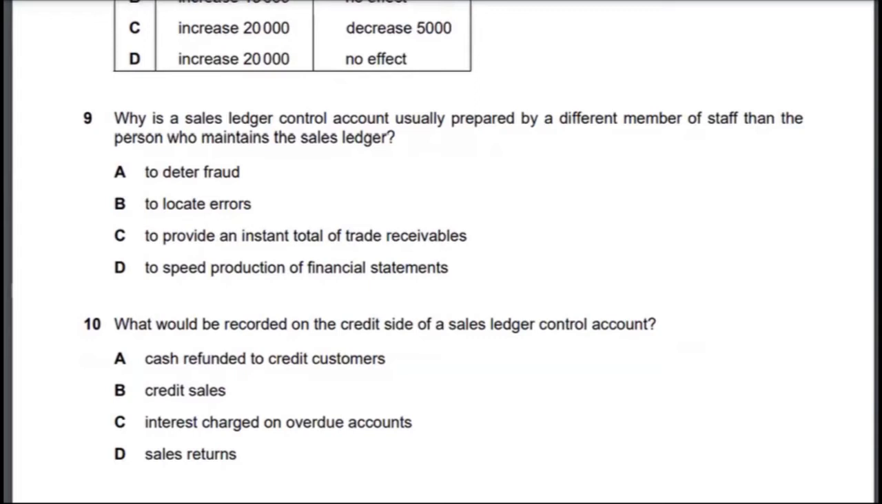Next, let's look at multiple choice 9. Why is the sales ledger control account usually prepared by a different member of staff than the person who maintains the sales ledger? Simply because to deter fraud. That's one of a very classic.